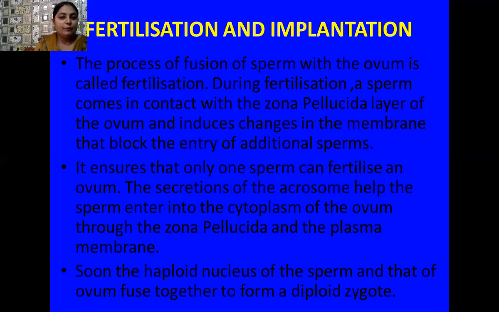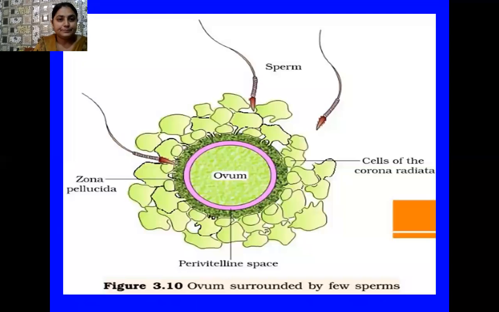So in this way one sperm can fertilize the ovum, and the secretion that is present in the acrosome of the sperm finally neutralizes the acidic environment that is present in the female genital tract. In this way, the sperm enters into the cytoplasm of the ovum and finally fuses with the nucleus of the ovum and forms a diploid zygote.